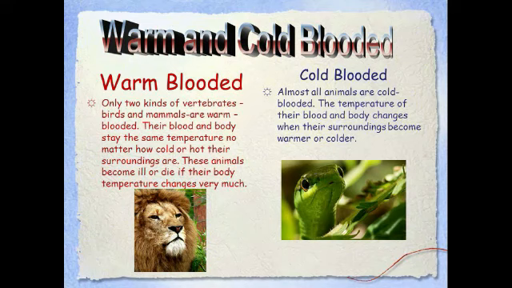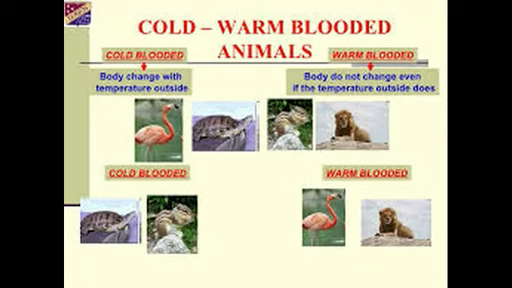These are also known as homeothermic animals. Clear? Cold-blooded animals are not capable of regulating their body temperature. So the body temperature of these animals fluctuates as they move in different surroundings with different temperatures. They are also known as poikilothermic animals.